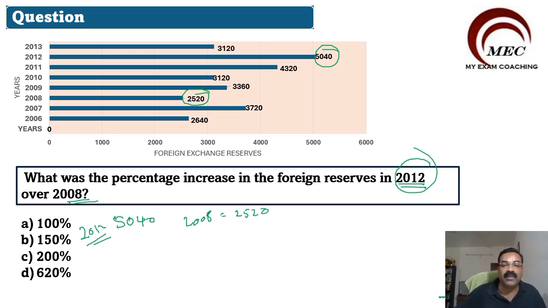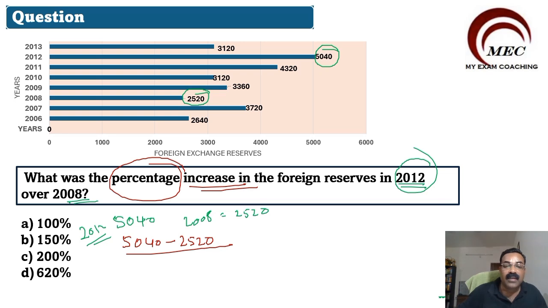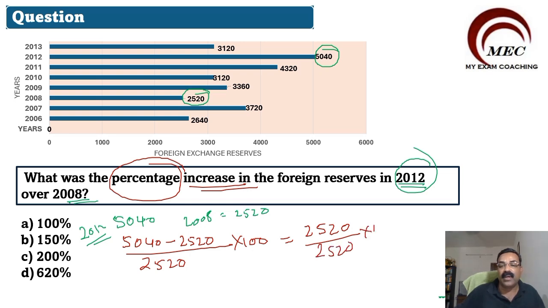The difference is 5040 minus 2520. That is the increase. But we need to find the percentage increase. So divided by 2520 into 100. So 5040 minus 2520 is again 2520, divided by 2520 into 100. Cut this, you will get 100% increase.